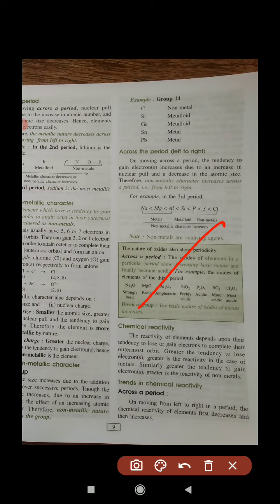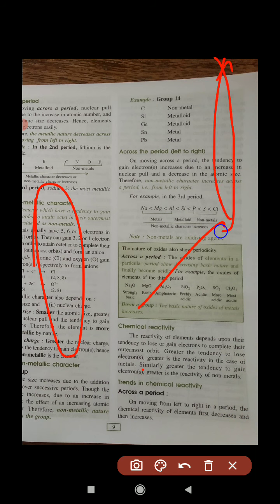So you know these two characters: at the extreme right side elements gain electrons, and at the left side they lose electrons. Hydrogen and sodium lose electrons, while chlorine, a halogen, has a greater tendency to gain. But in between in the periodic table, the reactivity is not as much. So at the extreme left and extreme right, the reactivity is increased.